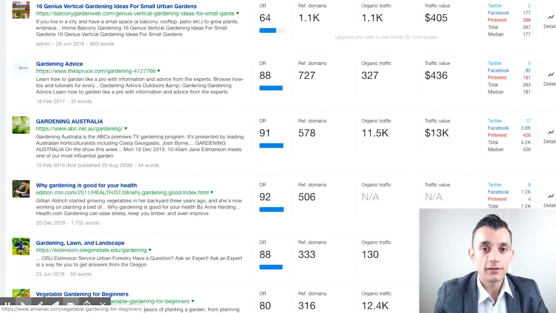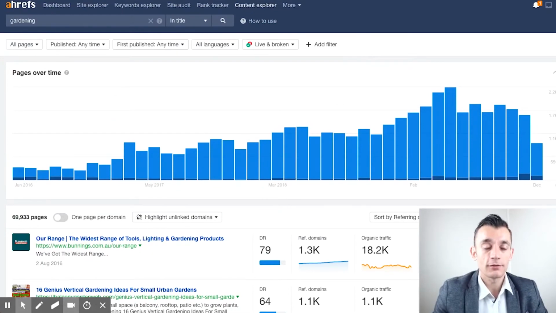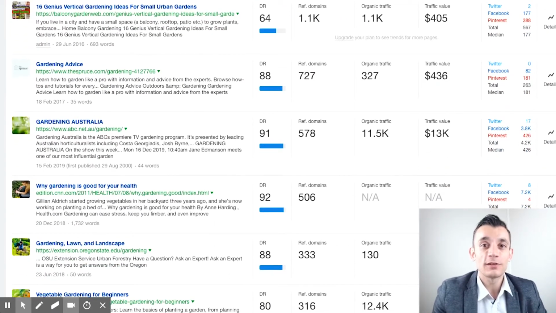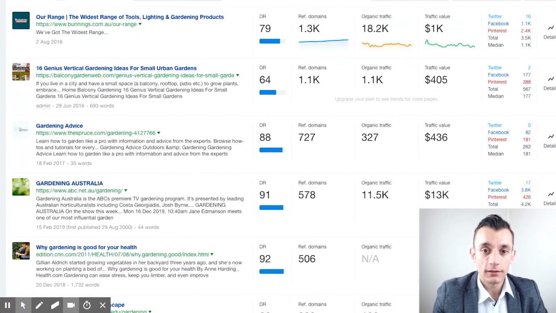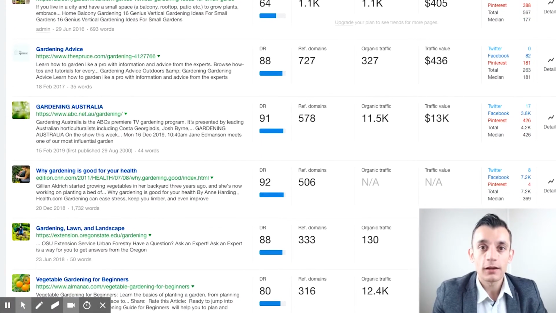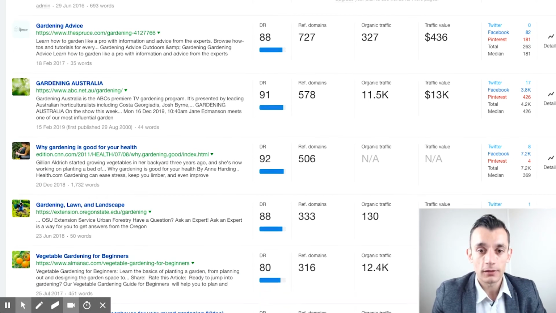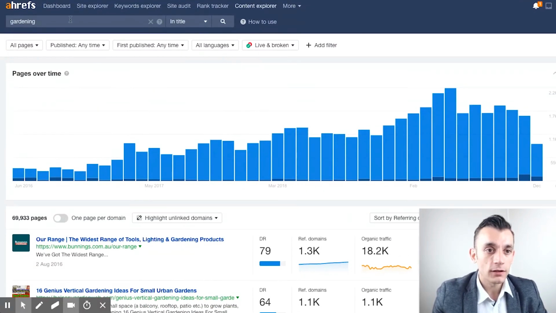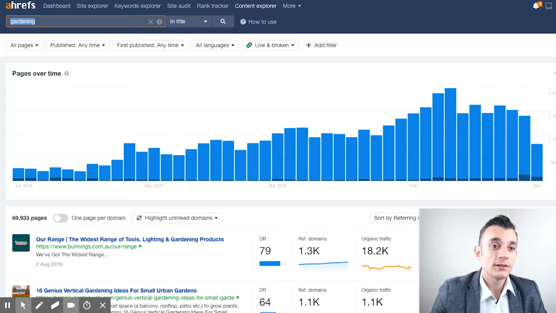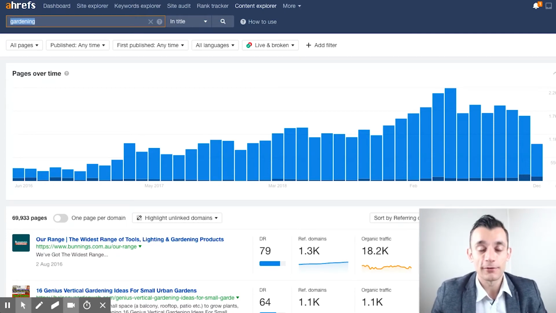So again, this is just a really easy way to find skyscraper topics. It took about 2 minutes and it just gives you loads of data that you would spend hours searching manually for. So I would continue to find different topics from the Content Explorer, put them into a spreadsheet and just create a short list of skyscraper topics. And the other thing is, if you're in the gardening niche, you might type in garden or landscape gardening or something like that. So you don't have to just use one keyword. There's loads of options here.